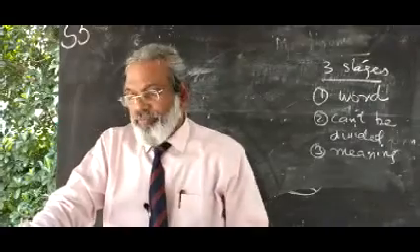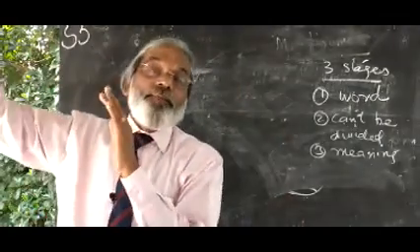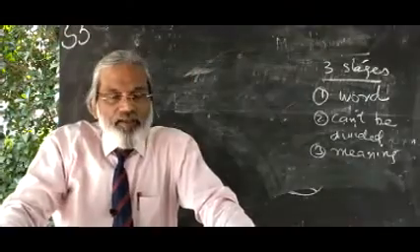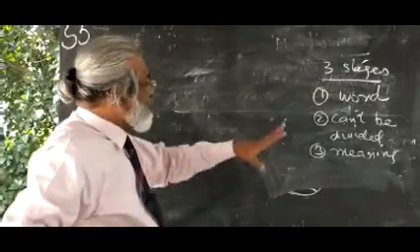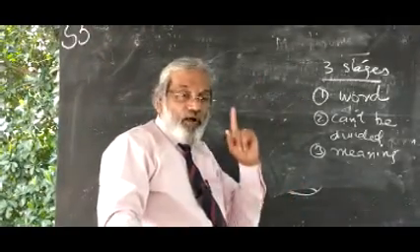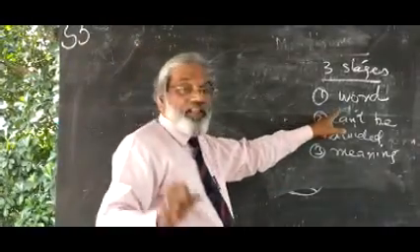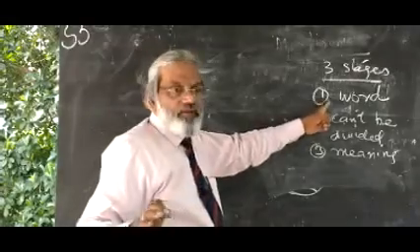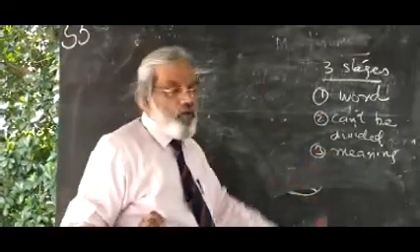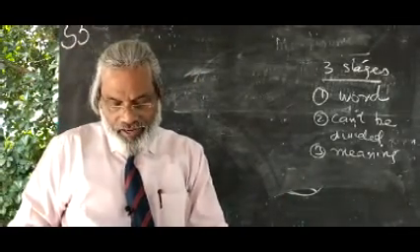What is a morpheme related to? It is related to the development of making different words. How is it formed? How can you find it? There are 3 stages to examine a morpheme. First, whether it is a word or not. Then you understand it cannot be divided. Then third, it should have a meaning. These are the 3 important areas.